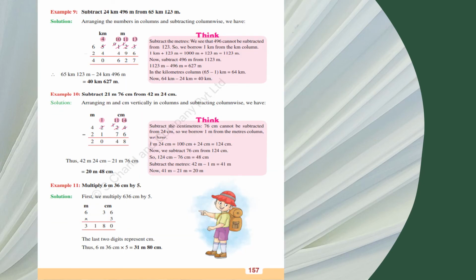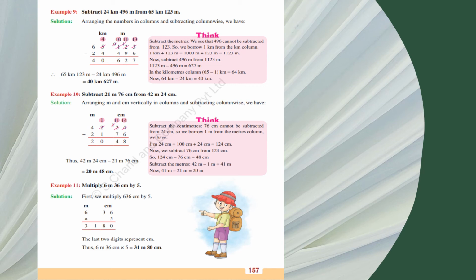And you have to subtract also the same way, but in subtraction you have to keep one thing in your mind. When you subtract kilometer meter, we see that 496 cannot be subtracted from 123. So we have an option to borrow. We borrow 1 kilometer. When you borrow 1 kilometer, 1 kilometer plus 123 becomes 1000 meter plus 123.